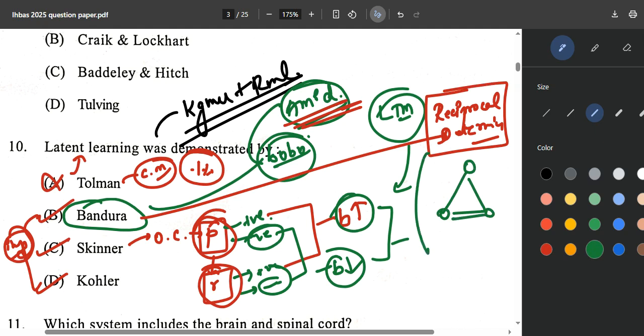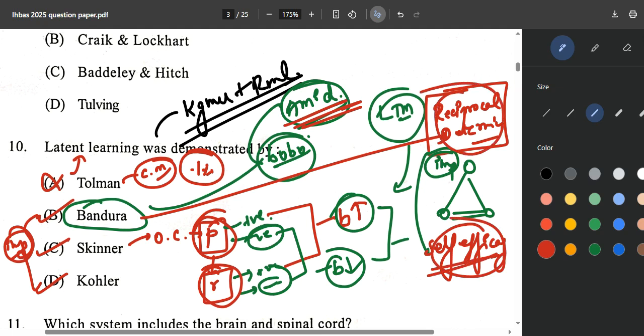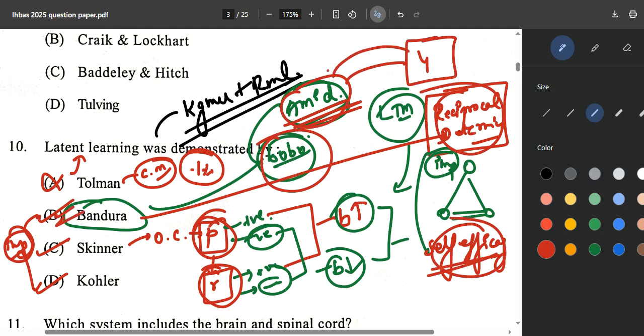And one more thing, this is also important. One more thing is also given by this guy, self-efficacy. All these things, 1, 2, 3 and 4, these 4 things have been given by Albert Bandura, and these are the 4 stages. You can also associate like this.